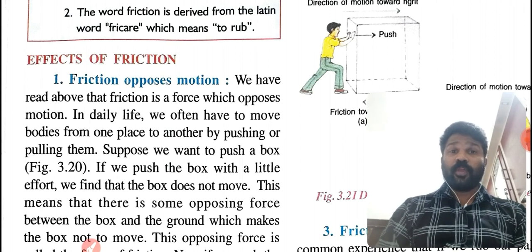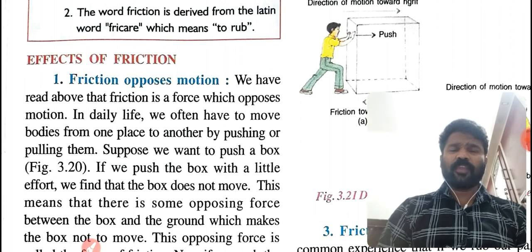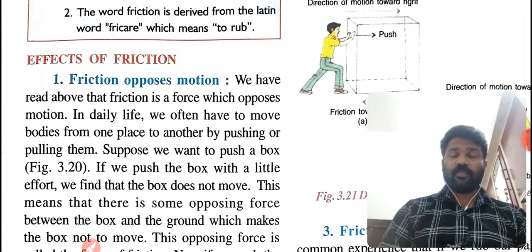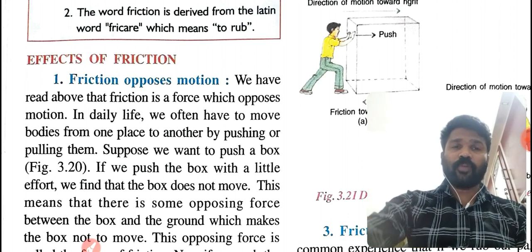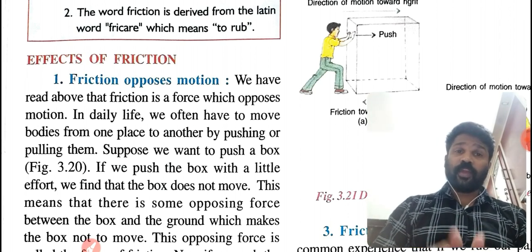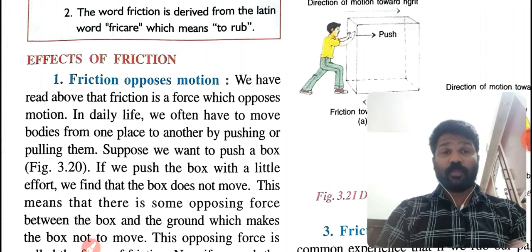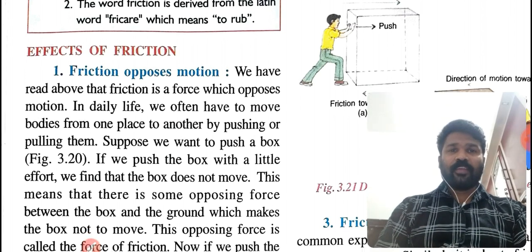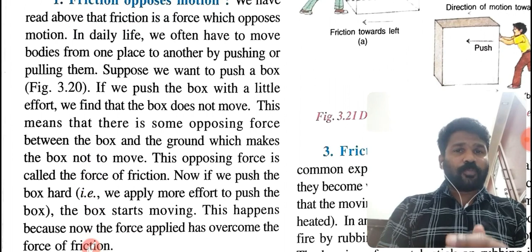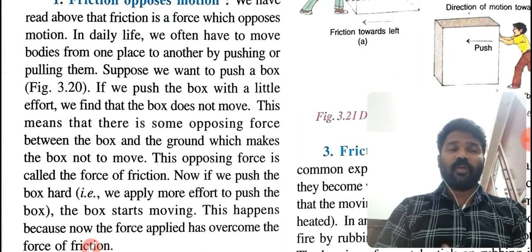If we push the box with a little effort, we will find that the box does not move. We want to move the box from one place to another, but if we give only a little effort, it does not move. This means that there is some opposing force between the box and the ground, which makes the box not move.